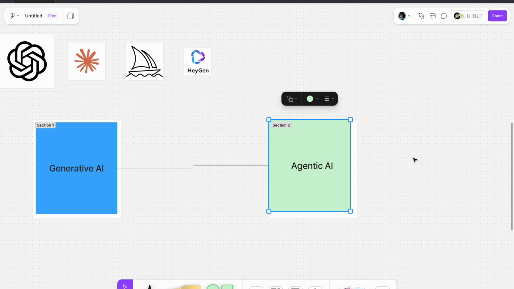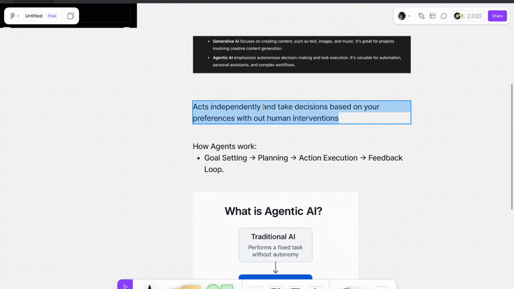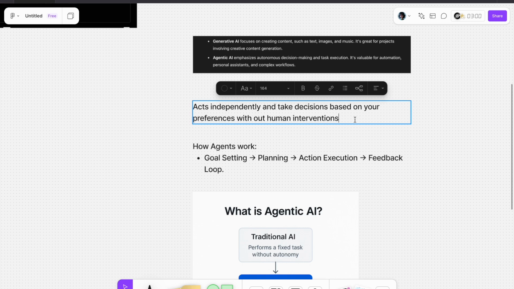So it will work based on the steps, and if it is failing something, it will iterate on itself. It will be like independently taking decisions. It will take the decisions independently based on your preferences without human intervention.